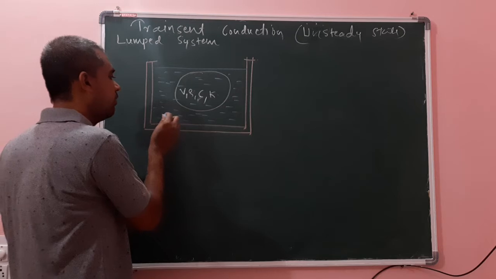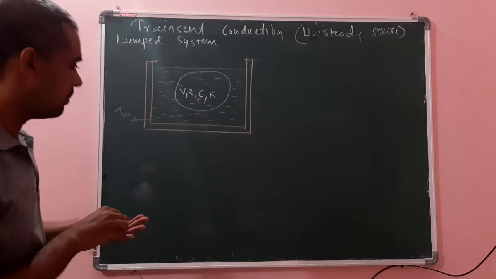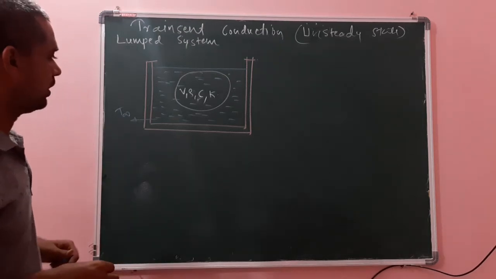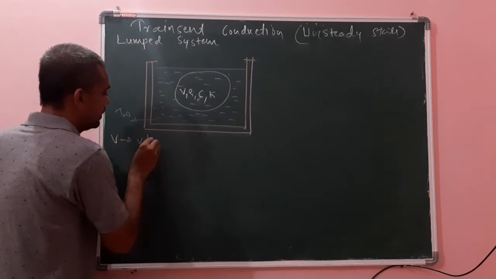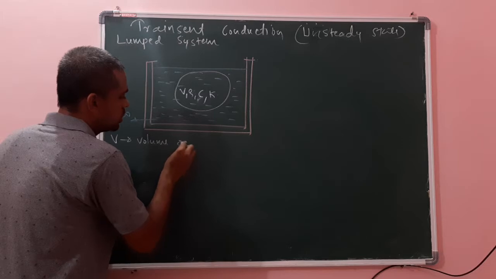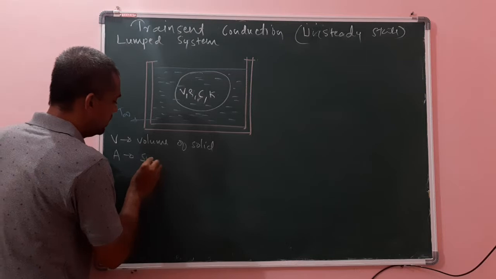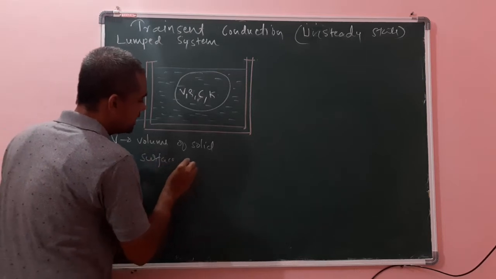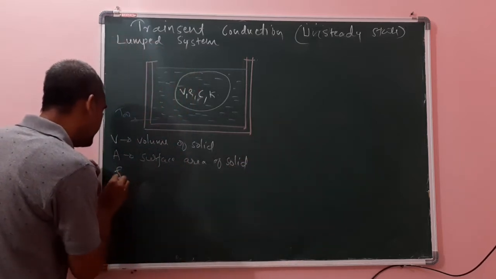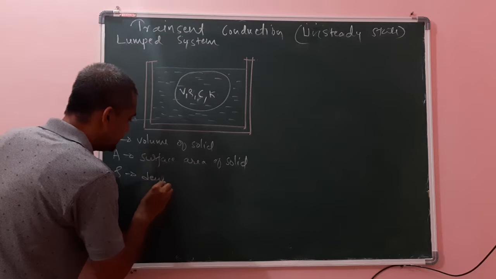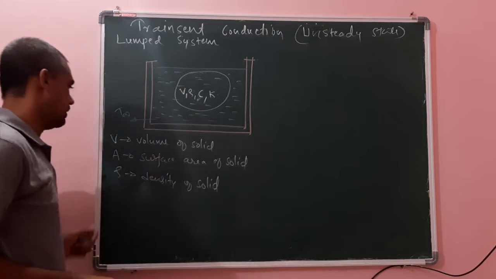Let there be a fluid whose temperature is T infinity. Let T infinity be the temperature of the fluid inside the container. Okay. Let V be the volume of the solid. A is the surface area of the solid. Let rho be the density of the solid.